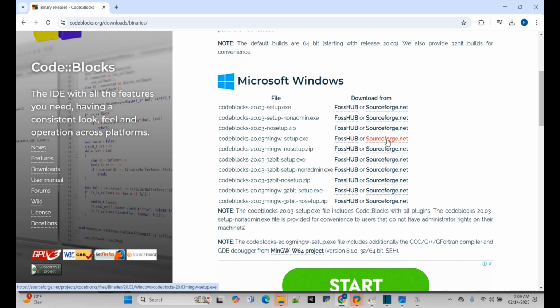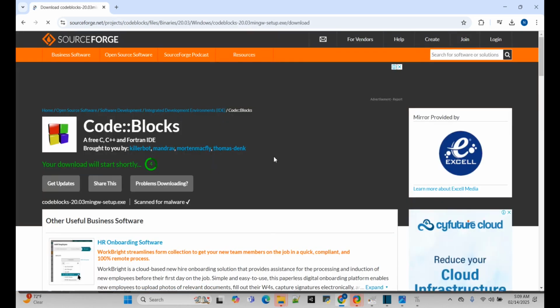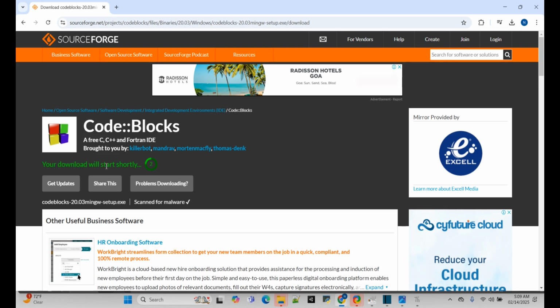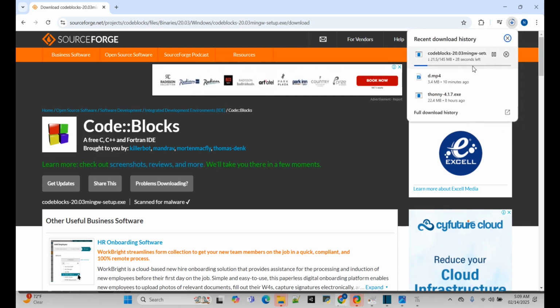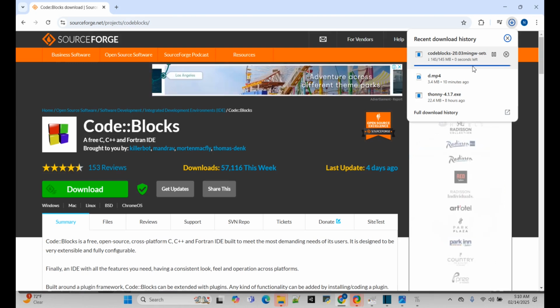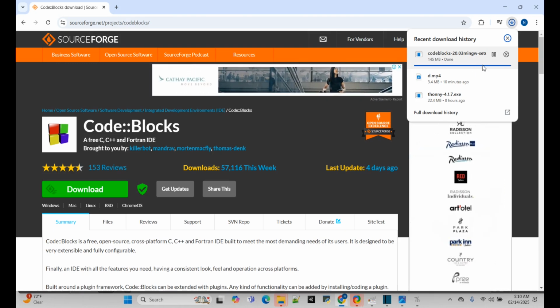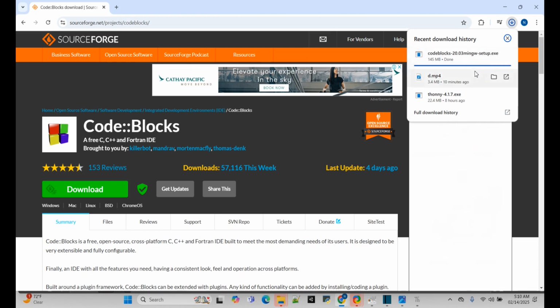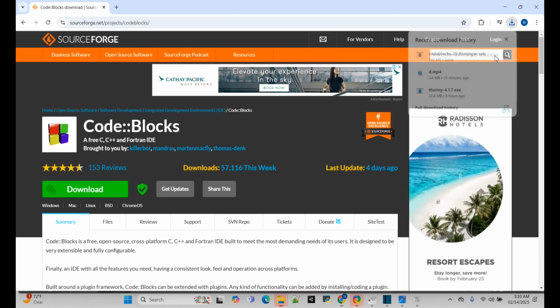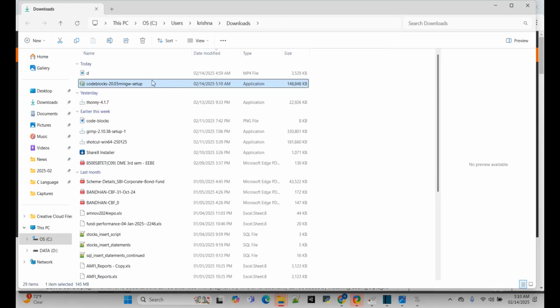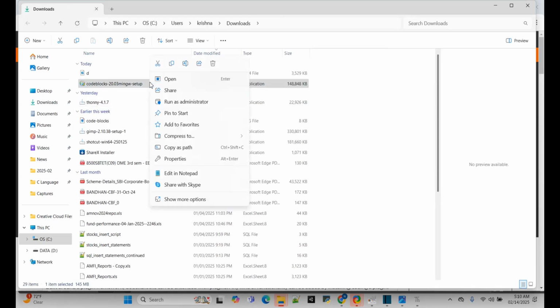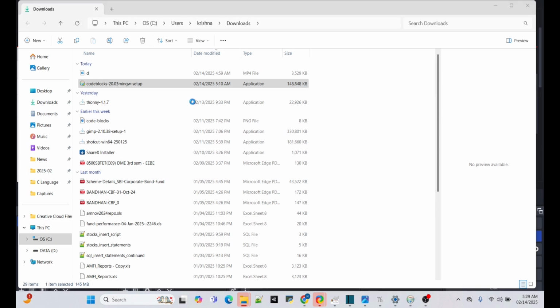Click on here, source forge. You can see your download will start shortly. Yeah, you can see it has started downloading. Go to the folder and right click, run as administrator.